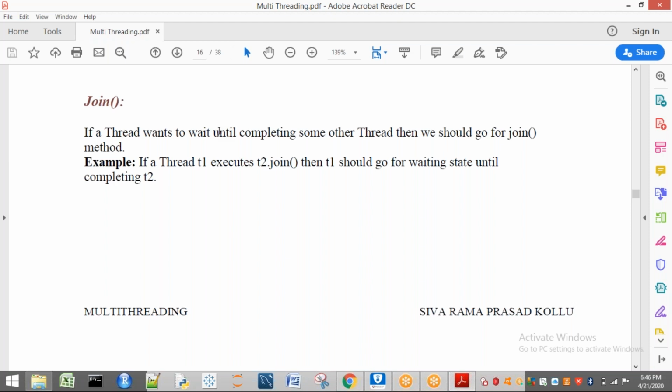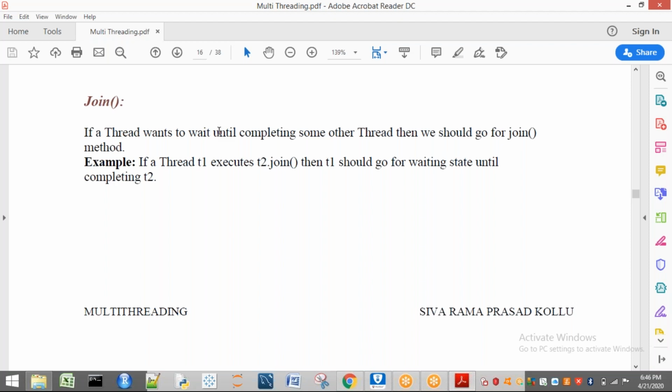So MFCS sir will say, until the completion of graphs in DS, I will not teach this concept. That means the MFCS sir applied join on the DS sir. Okay, don't worry, I will take one more example so you can understand clearly.